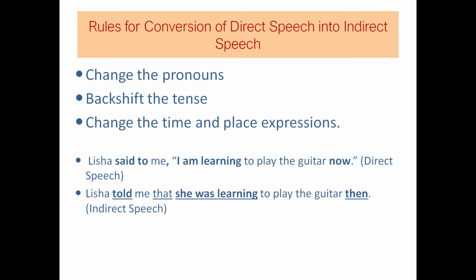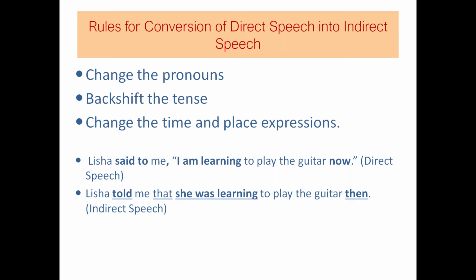Here, I becomes she. I is a pronoun here, and this is the first person pronoun. So as per rules which we discussed in our previous video, that is the part 1, the first person pronouns like I, we in reported speech are always changed according to the person, number, and gender of the subject of the reporting speech. Here, the subject of the reporting speech is Lisha, and she is a third person singular female, so I becomes she.